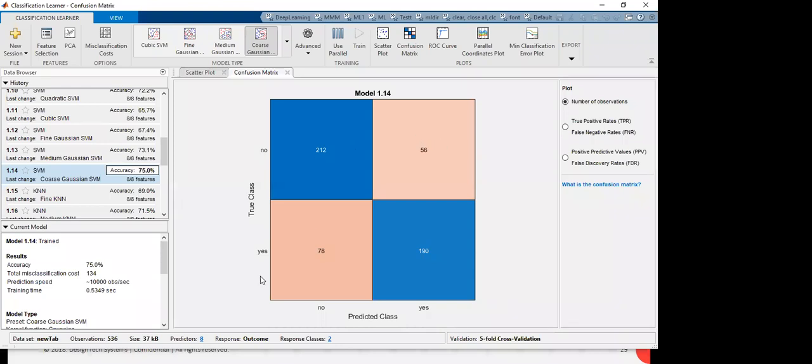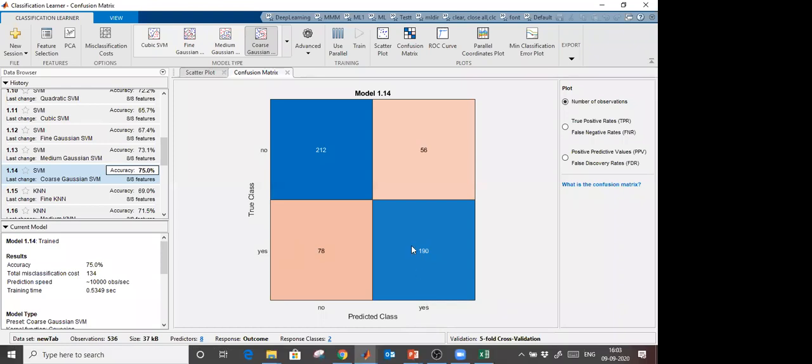Same for yes: 78 from yes are misclassified as no, and 190 from yes are perfectly classified as yes. So far so good.